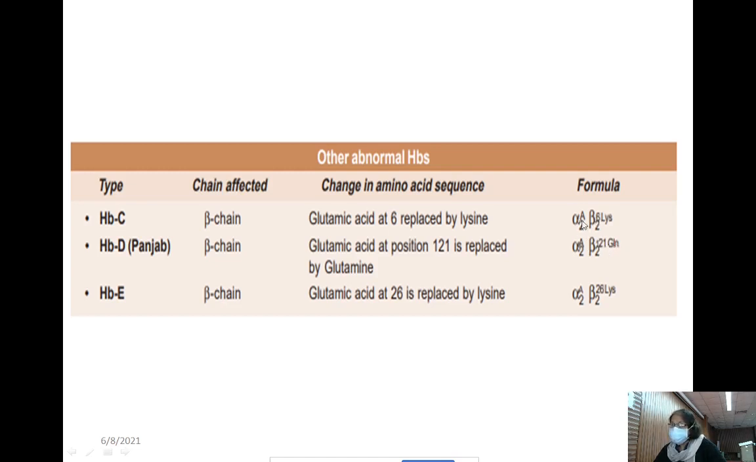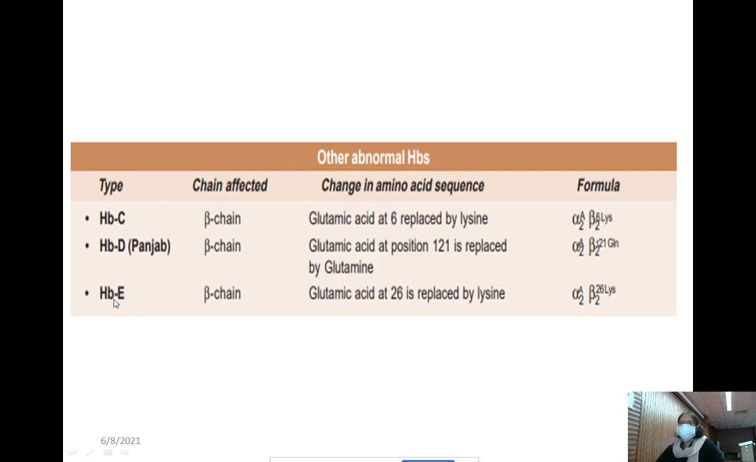Like that, the formula for hemoglobin C: the alpha chains are normal, like adult hemoglobin, A for normal adult hemoglobin. And in the beta polypeptide chain, the 6 position is replaced by lysine.